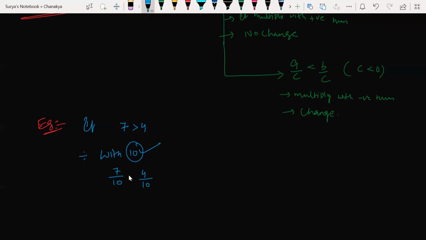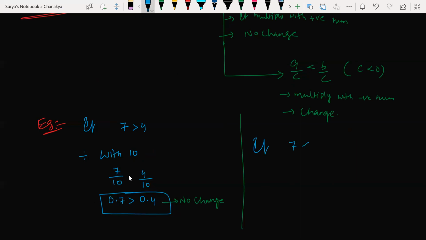If I divide with a positive number, what it becomes? 7 by 10 can be written as 0.7, 4 by 10 can be written as 0.4. So still 0.7 is greater than 0.4. Still it is true, inequality has no change here. If at all you have 7 less than 4, same example.